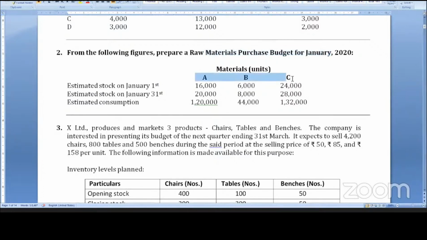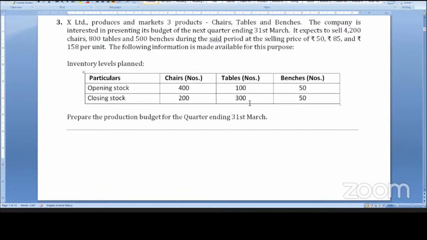First column raw material A, B, C, second column estimated consumption, third column desired closing stock, fourth column opening stock, fifth column purchases. So consumption plus closing stock minus opening stock is purchases. Okay, next up.